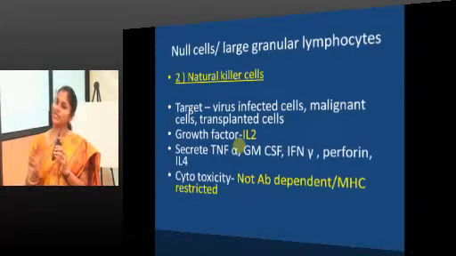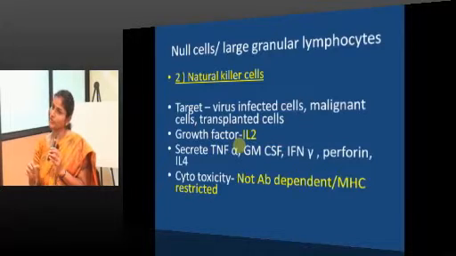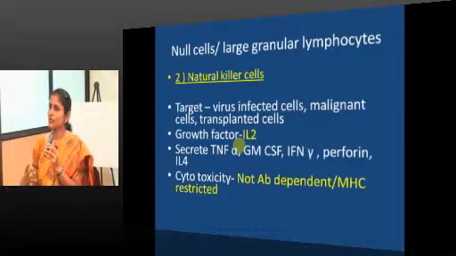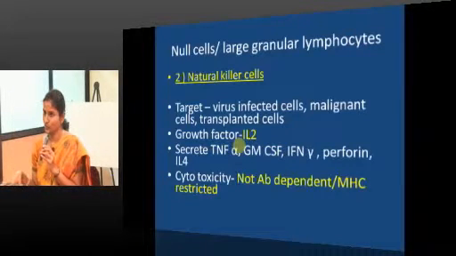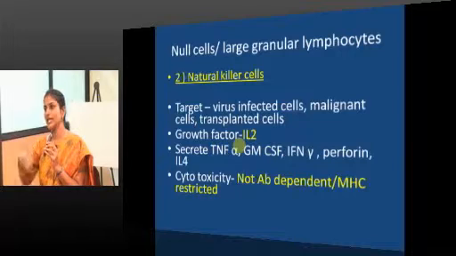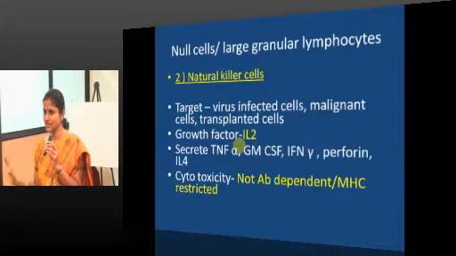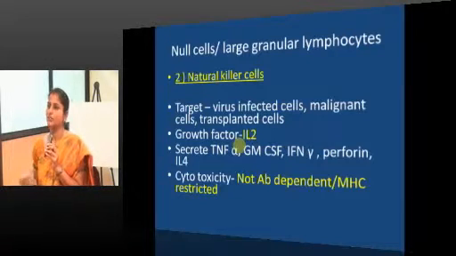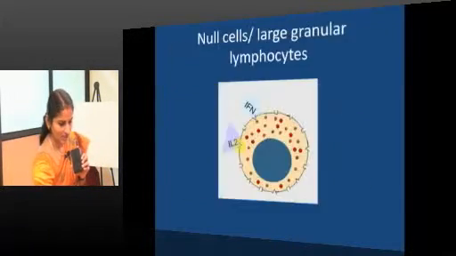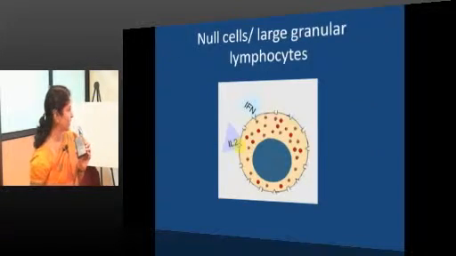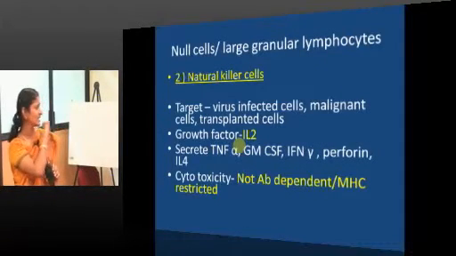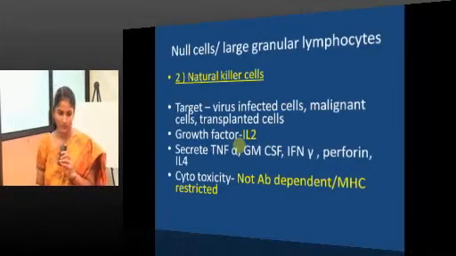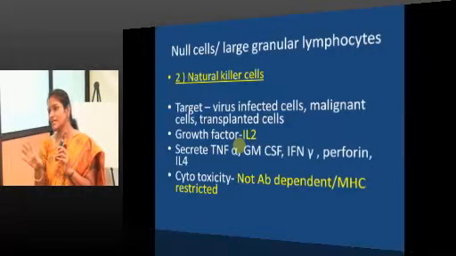The growth factor for NK cells is IL-2, and for ADCC also IL-2. When the same NK cells are treated with a surplus of IL-2, the result is lymphokine activated killer cells, the same group with more efficiency. The cytotoxicity is mainly due to perforin and granzyme. With these two molecules they exert cytotoxicity.